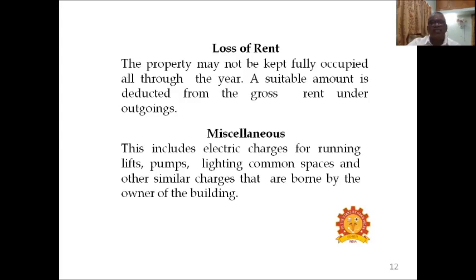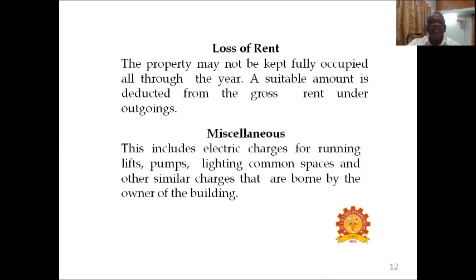Loss of rent. The property may not be kept fully occupied all through the year. A suitable amount is deducted from the gross rent under outgoings. If the property is fully occupied all over the year, there may not be any consideration. Otherwise, a suitable deduction should be taken if it is not occupied fully.